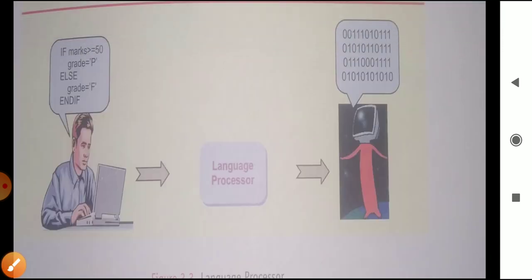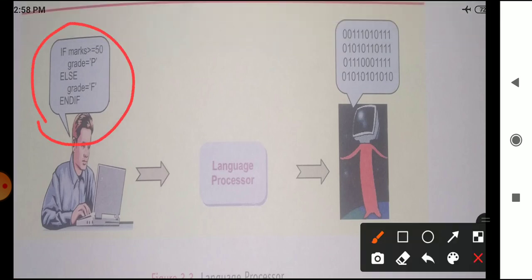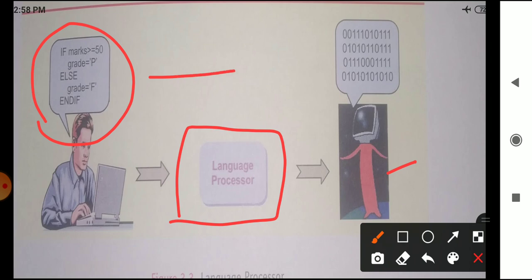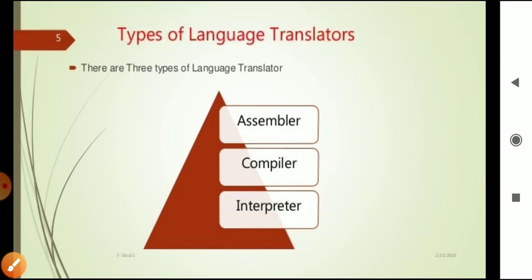So by this picture, children, it is clear that the programmers are writing the program in the human understandable language, but it is not understandable by the machine. So for that we need a language translator that translates the program written by the programmer into the machine level language. For that we are using three types of translator: assembler, compiler and interpreter. Now we will discuss them in detail.